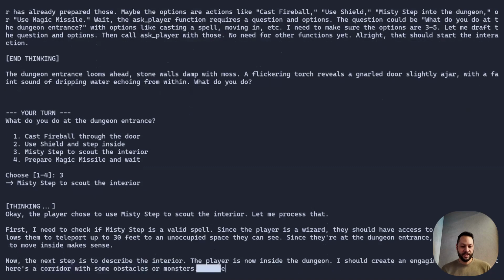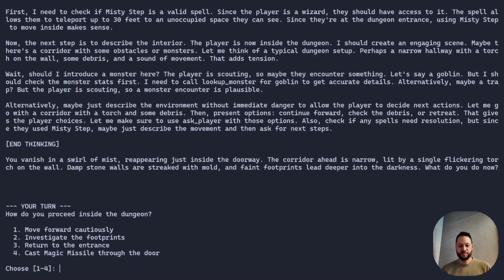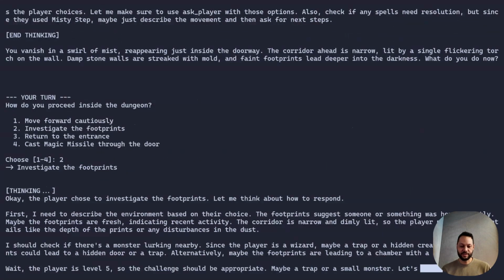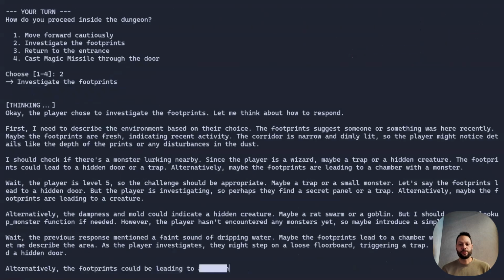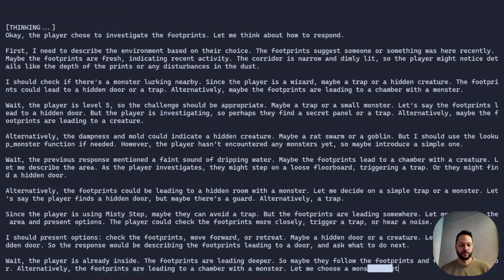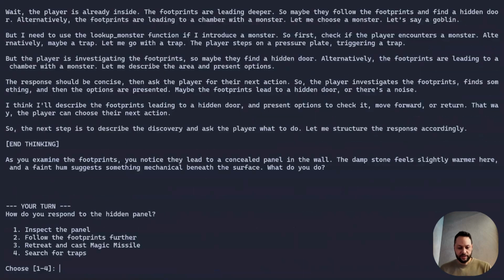You can see the model thinking. It says I vanish in a swirl of mist, reappearing in the doorway. I see faint footprints in the darkness. What do I do now? Let's investigate the footprints. More thinking. Sometimes it thinks a lot and it gets kind of annoying. You could probably tone this down a bit by reducing the number of output tokens. Still thinking. All right, let's just try and cast Magic Missile.